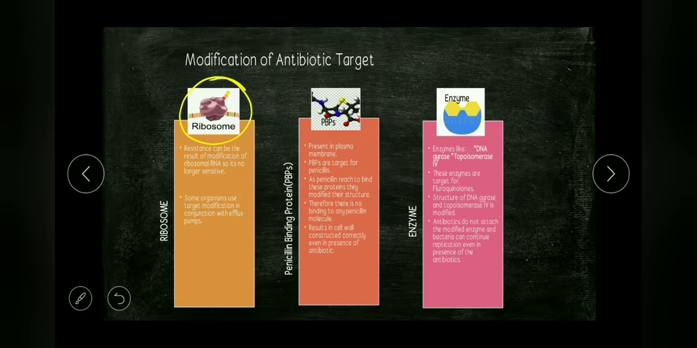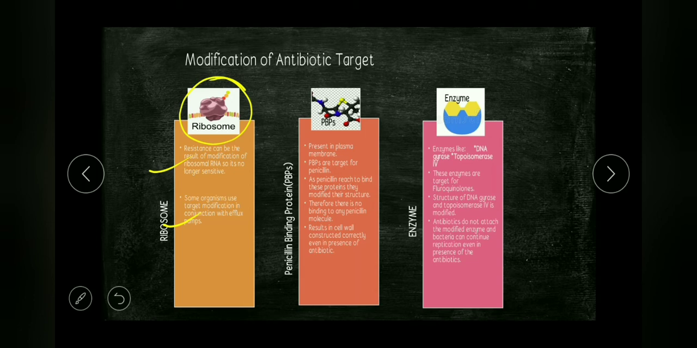We can say the primary target for antibiotic is the bacterial ribosome. Different antibiotics affect them in different ways, so the resistance can be the result of modification of ribosomal DNA, so that it's no longer sensitive. Some organisms use target modification in conjunction with efflux pump. Okay, here resistance is even more effective in the ribosome.